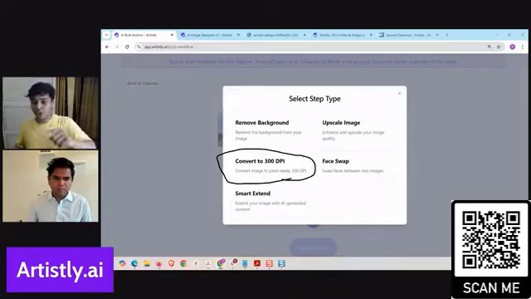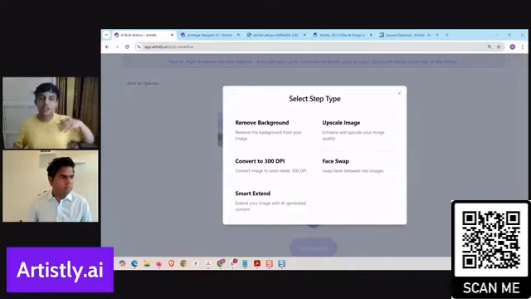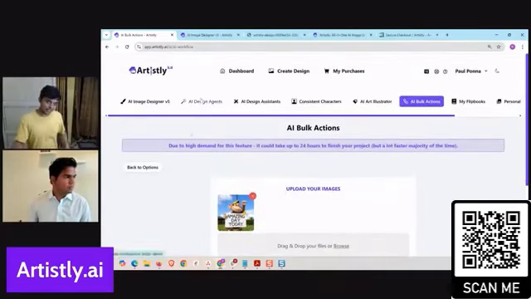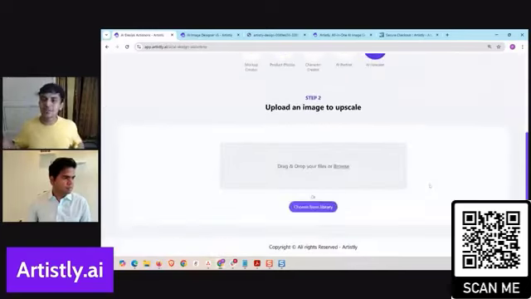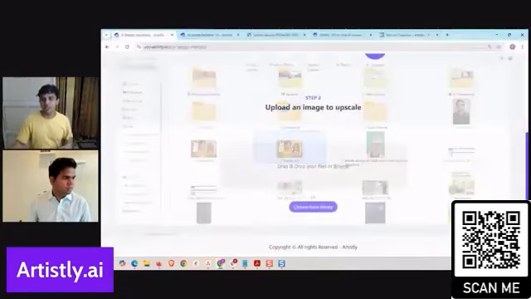Now, you can also find 300 dpi in the AI Design Assistant. If you go to Design Assistant, and inside Upscaler, you will see all the options, because 300 dpi is a part of upscaling, right? Exactly, it means 300 dots per inch, 100%.